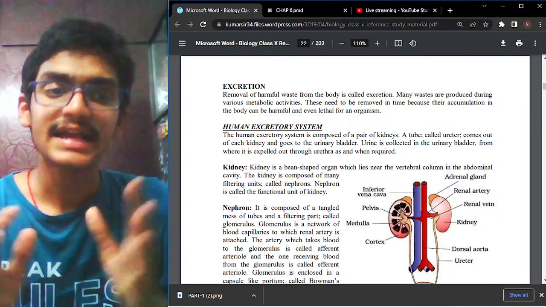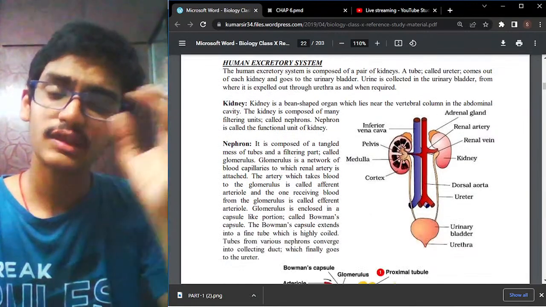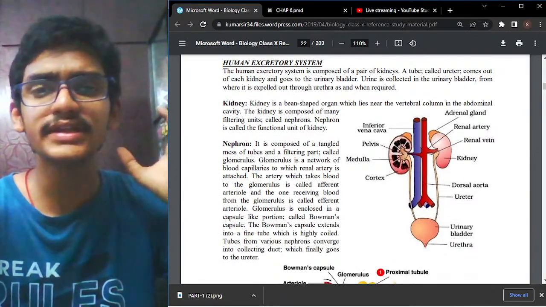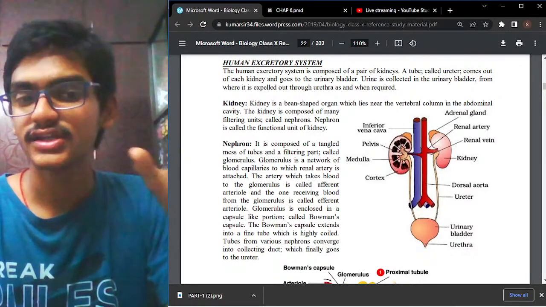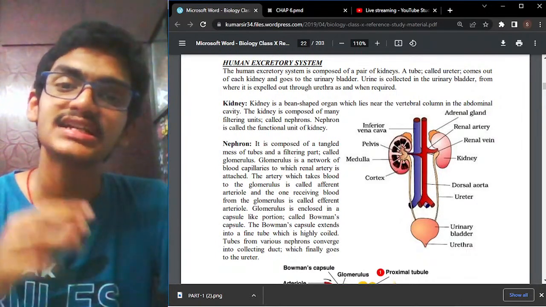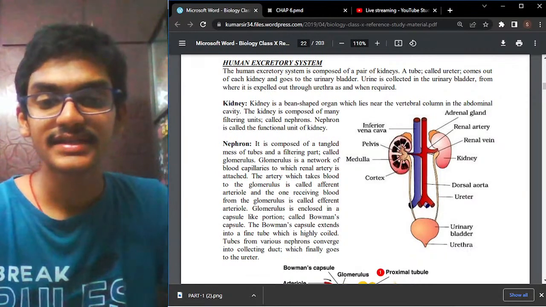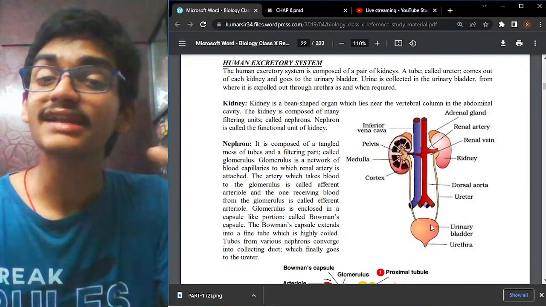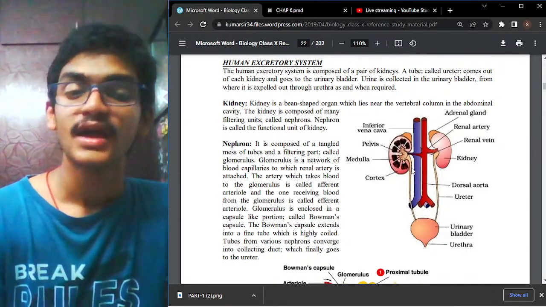So when we are discussing excretion in human beings, the first thing that comes to your mind is the kidneys, because kidneys are considered to be the god of excretion processes. The urine formed in the kidneys will reach the urinary bladder. As you can see, this is the urinary bladder, which helps in storing the urine until we have the sensation of passing it out.